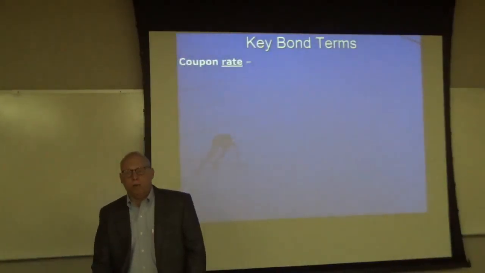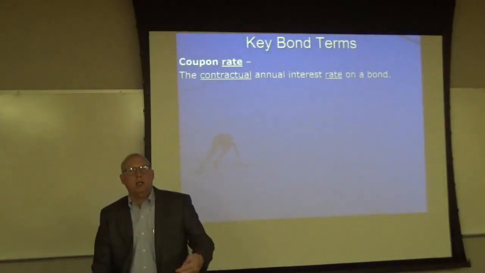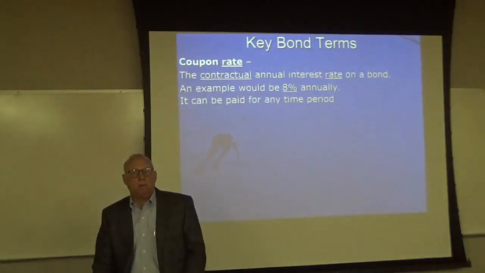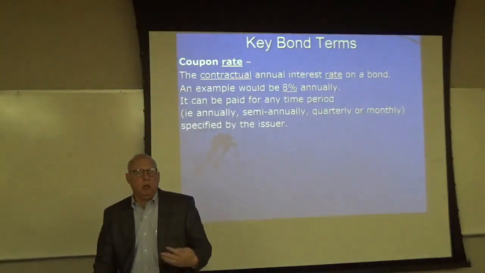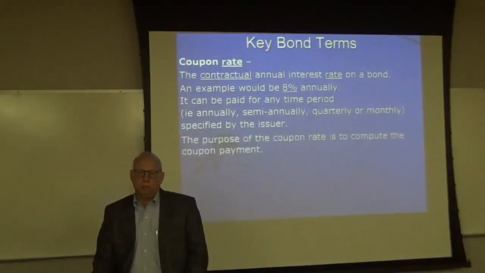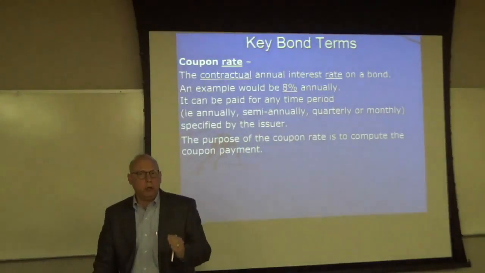All right, the coupon rate. The coupon rate is the contractual annual interest rate on a bond. It's stated in the contract. An example would be 8% annually, and this coupon rate can be paid for any time period such as annually, semi-annually, quarterly, or monthly, that is specified by the issuer. It is in the contract what the annual rate will be and how often the interest will be paid. The purpose of the coupon rate is to compute the coupon payment. So make sure you understand this.